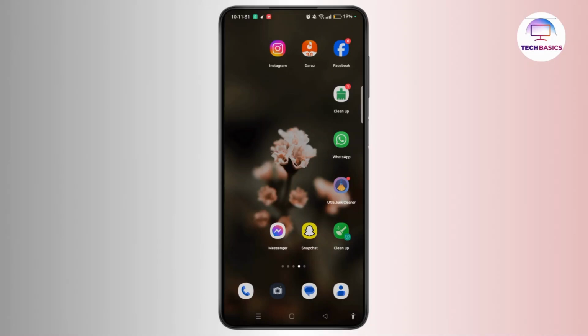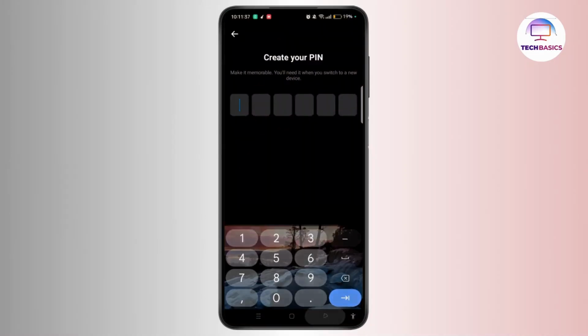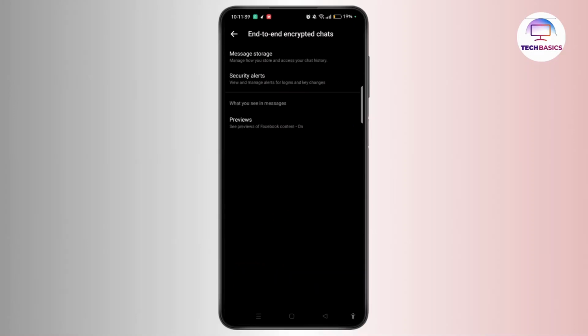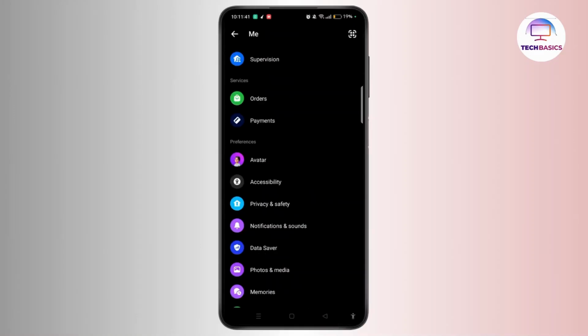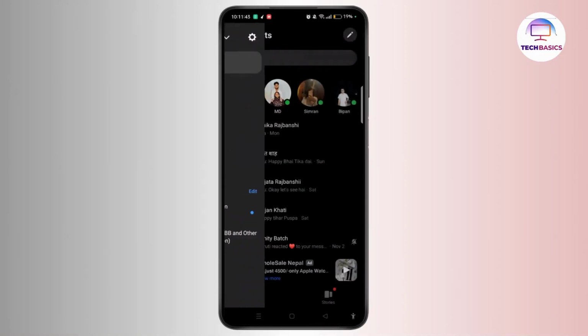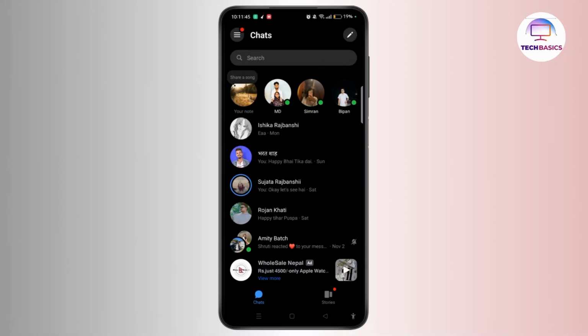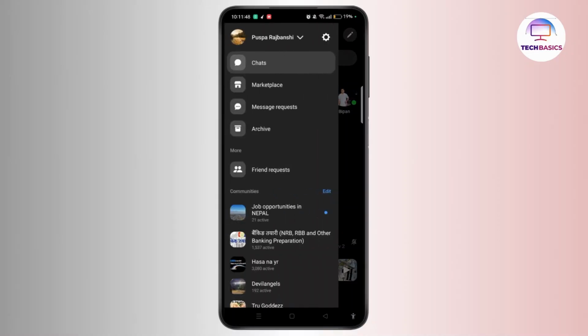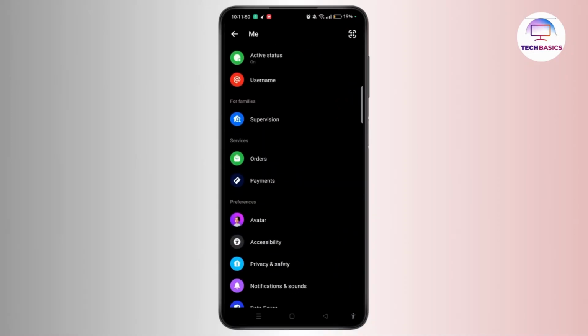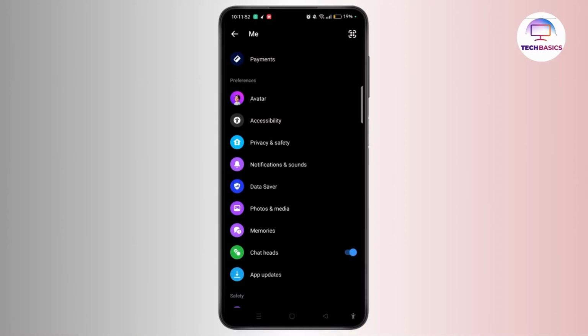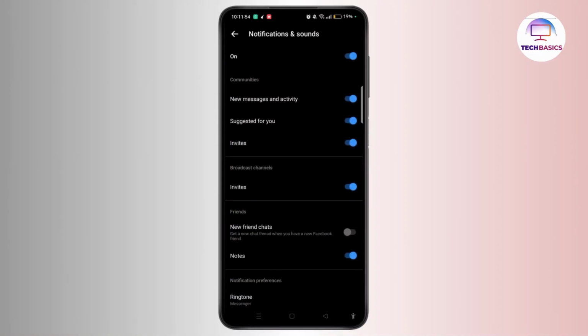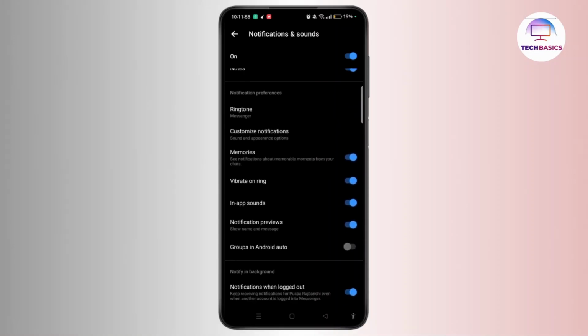First of all, launch Messenger app on your device and proceed towards the chat section of Messenger. Make sure to log into your account. Now tap three-line icon at top left corner and then choose the gear icon at top right corner of the screen. Scroll down and select Notifications and Sound. Make sure to toggle the button on for notifications and sound, especially in-app sounds.